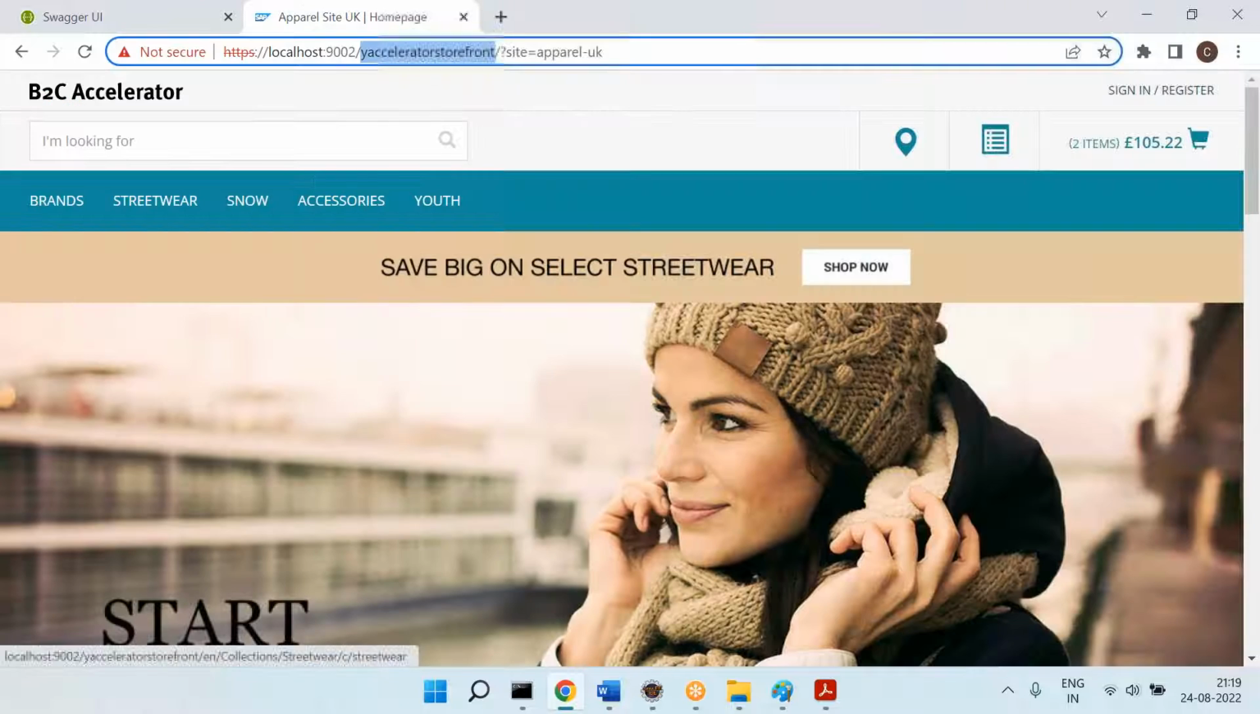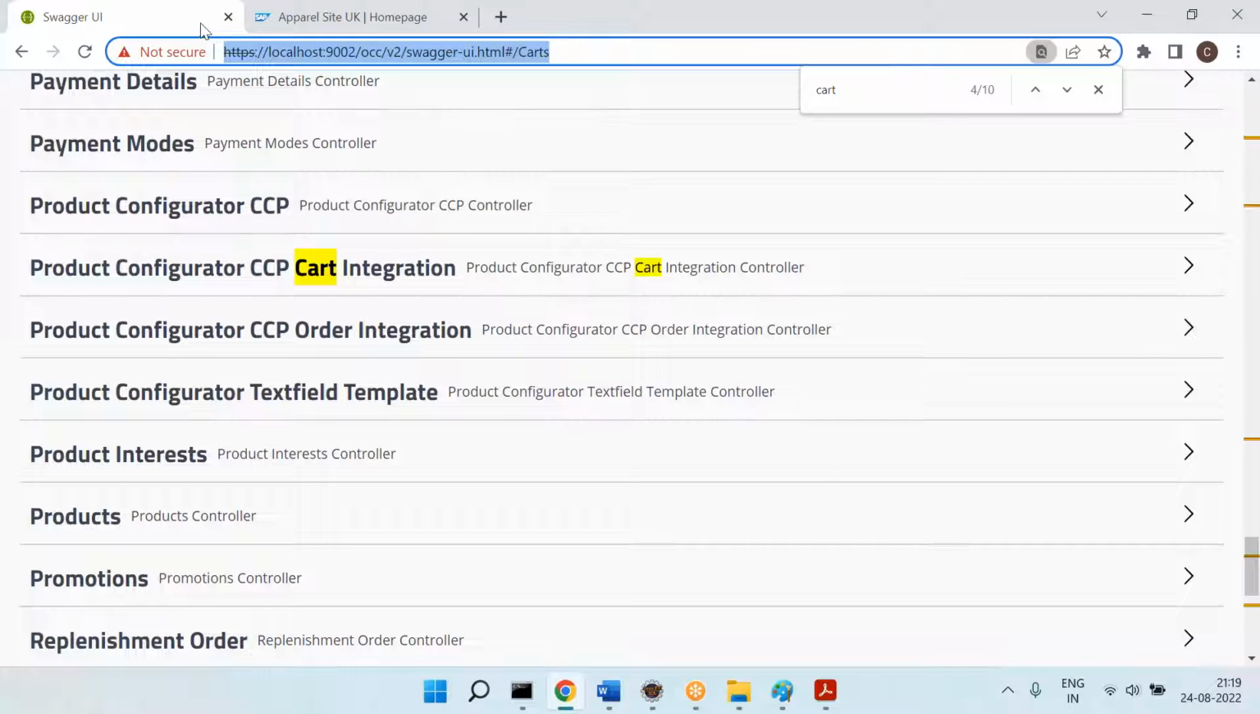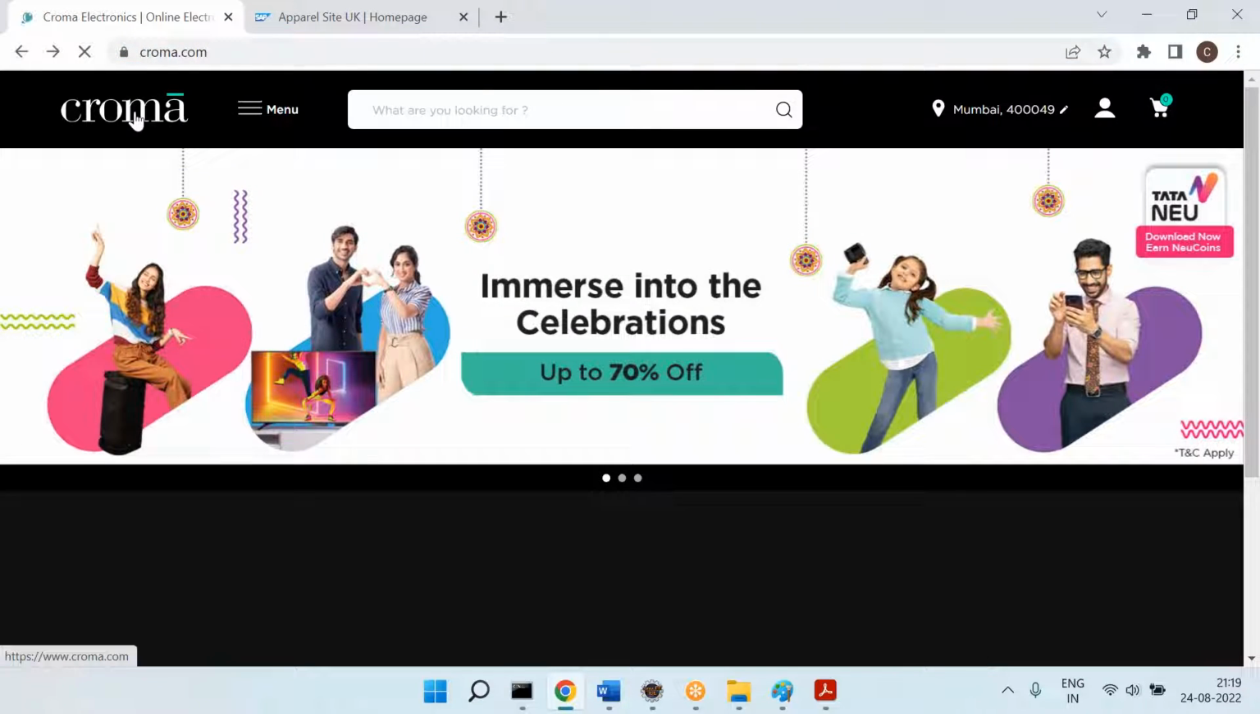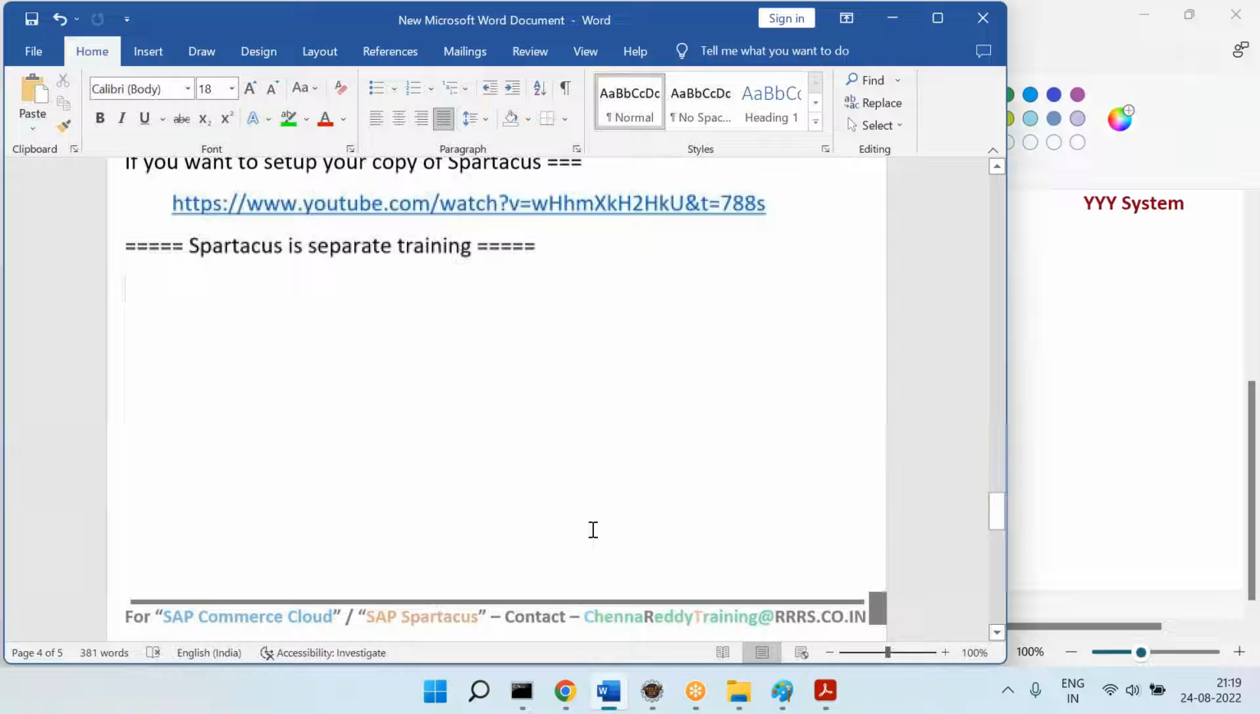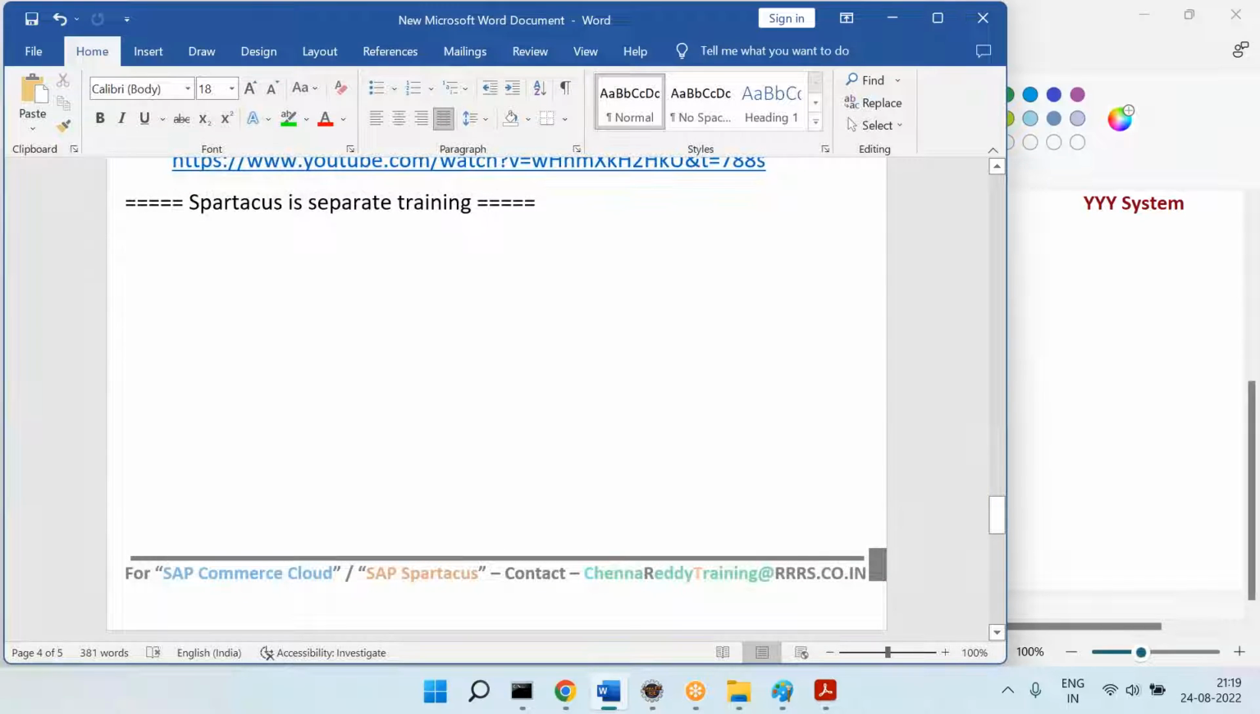Okay, all right. Now let's come back here, and this is the OCC services. Definitely, Spartacus is the big vision for the next 2 years, especially for 2024. For now, we are good with the Accelerator, but for 2024, Spartacus will have huge demand because customers have already started moving to Spartacus.